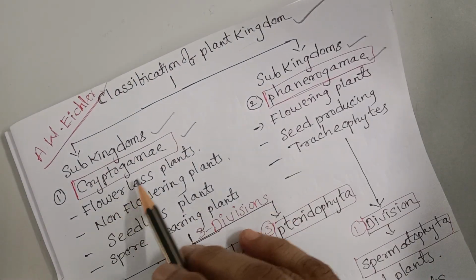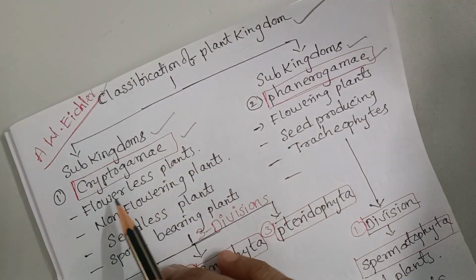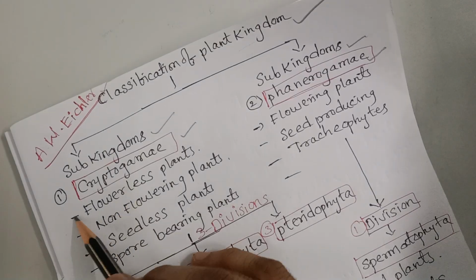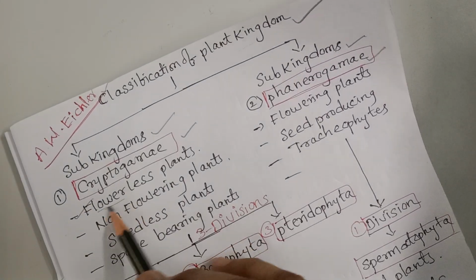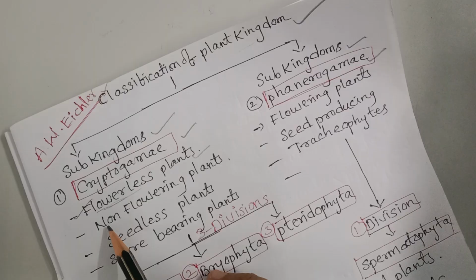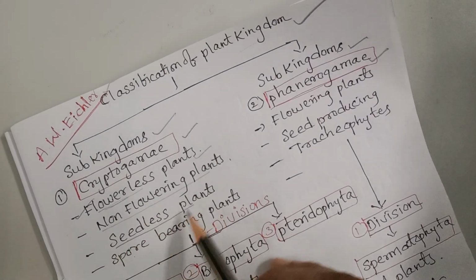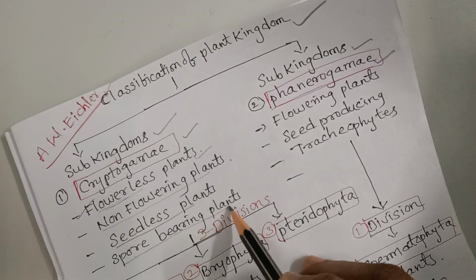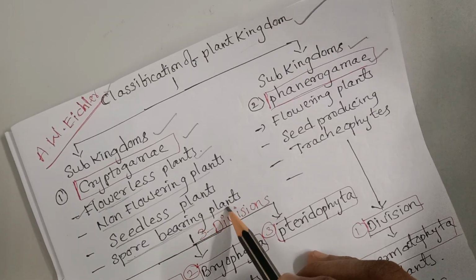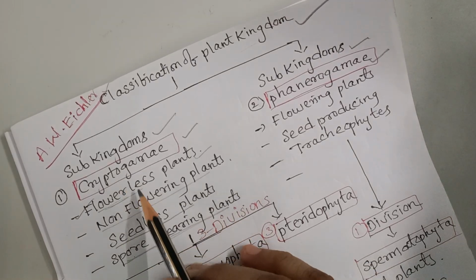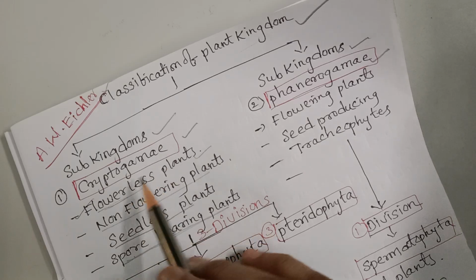Now what are the characteristics of the cryptogamy? Cryptogamy plants are flowerless plants, non-flowering plants, seedless plants, spore producing plants. Now these are the characteristics of the cryptogams.